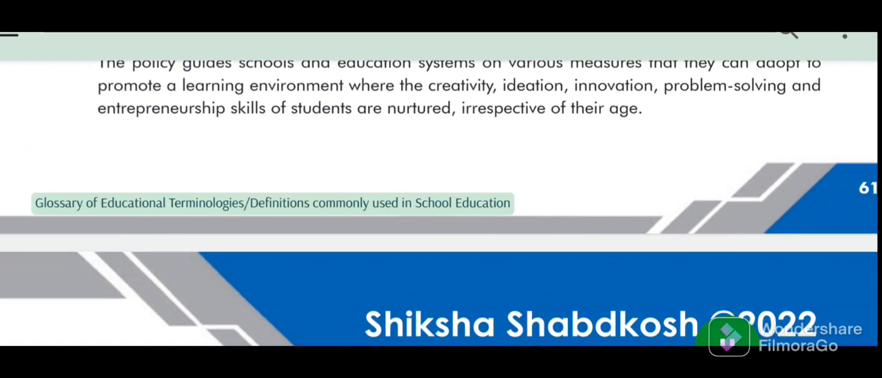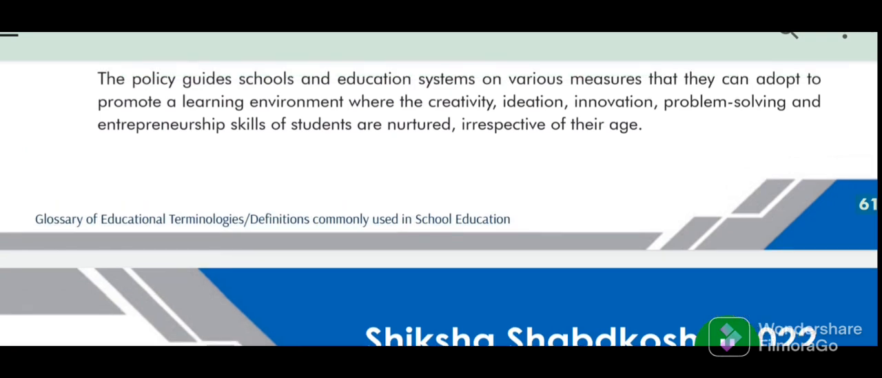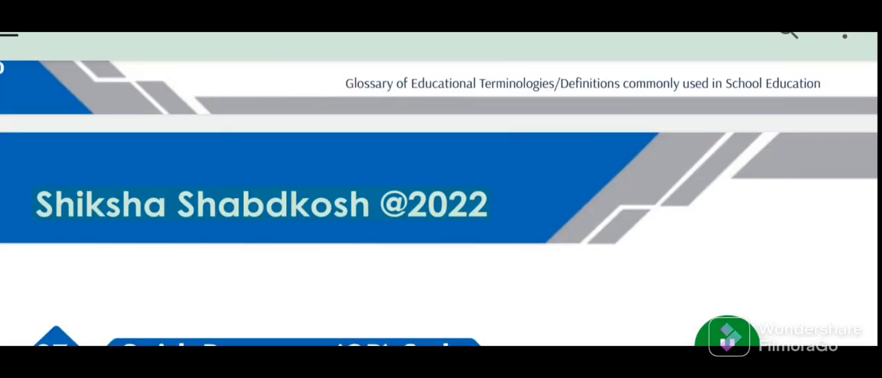Glossary of Educational Terminologies, definitions commonly used in school education. 61. Shiksha Shabdkosh 2022.